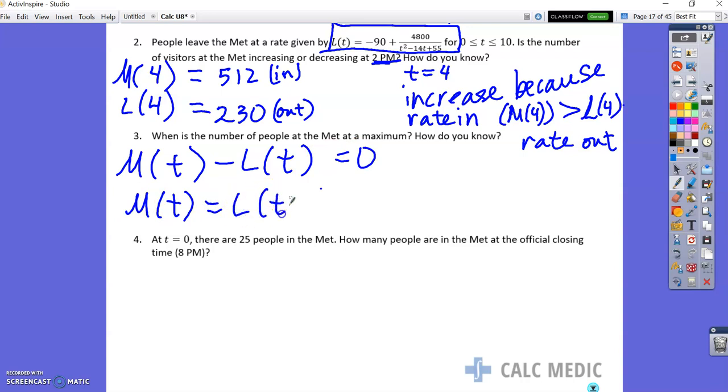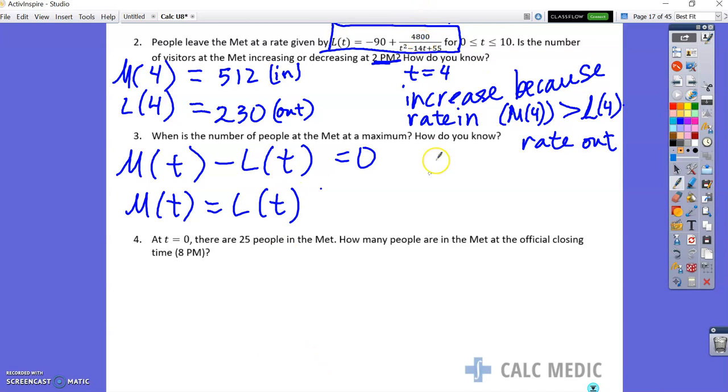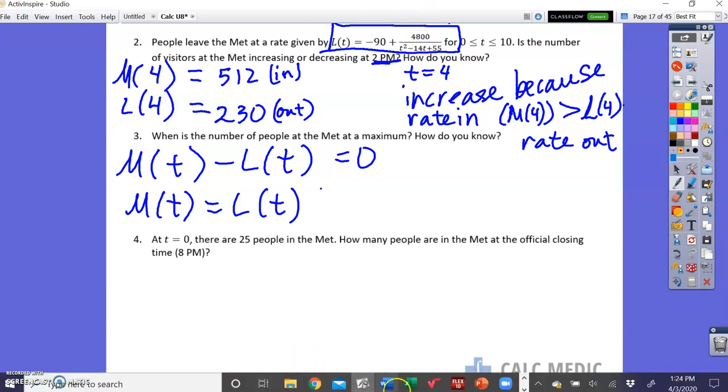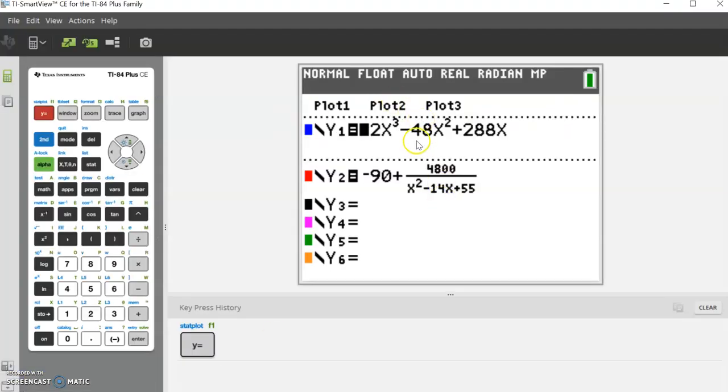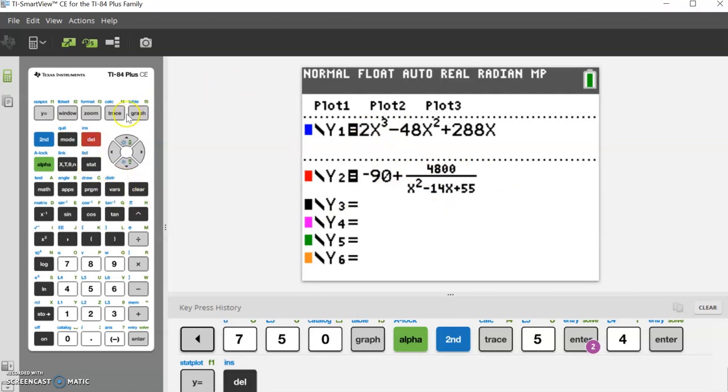For this, I am going to use a calculator to find out when they're equal to each other, because this is really complicated and irritating, and if I recall, the answer is a pretty obnoxious fraction. I've already typed both equations in, but I put a minus sign right here, which I don't need, so let me delete it. Okay, let's look at the graph of these two equations.